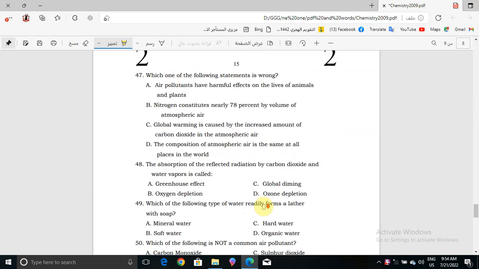Now question number 47, which one of the following statements is wrong? Air pollutants have harmful effects on the lives of animals and plants, or nitrogen constitutes nearly 78% by volume of atmospheric air, or global warming is caused by the increased amount of carbon dioxide in the atmospheric air, or the composition of atmospheric air is the same at all places in the world. The one which is the wrong statement is choice C, which is global warming is caused by the increased amount of carbon dioxide in the atmospheric air.